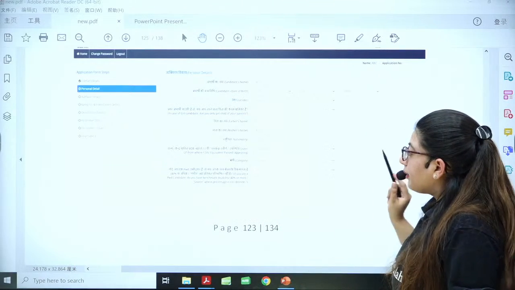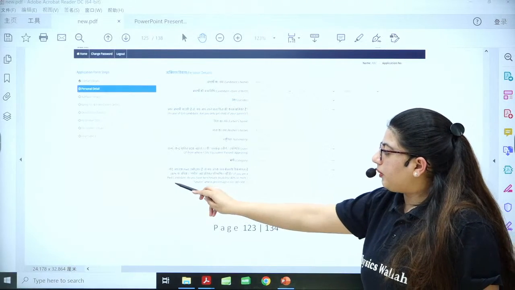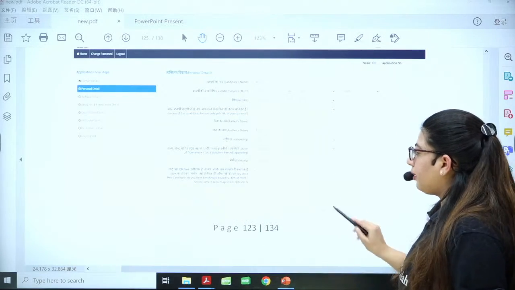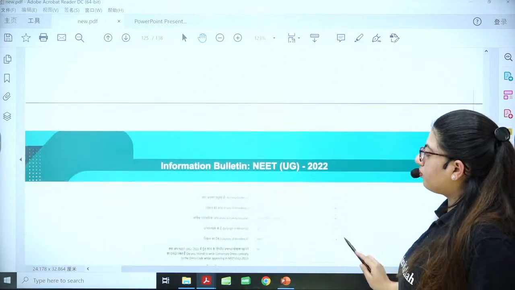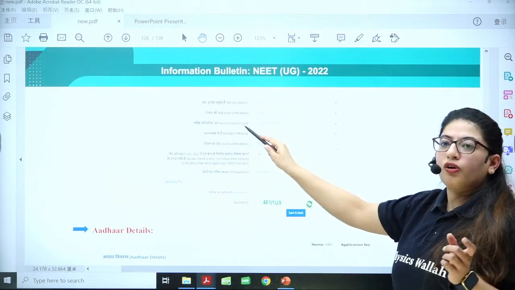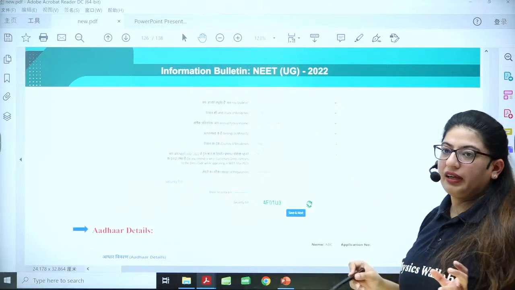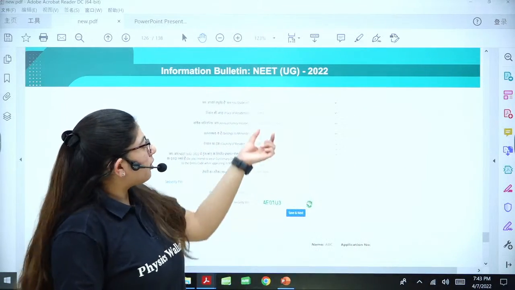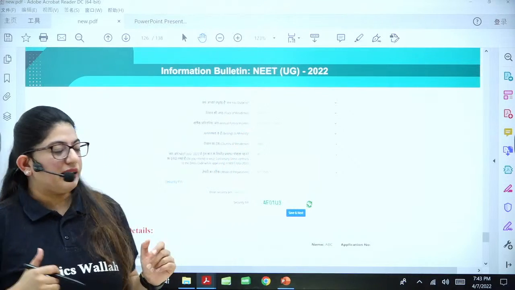Then if you are a PWD candidate, that means you're physically challenged or something like that, you have to put yes or no. Are you diabetic? Yes or no? What type of area do you belong to? Rural area, meaning you live in a village, or urban area, like a big city like Delhi.